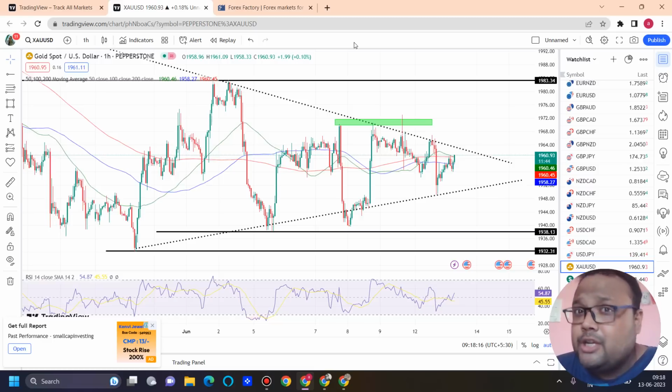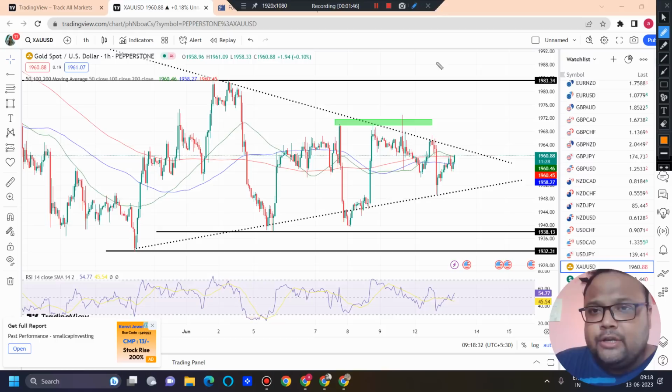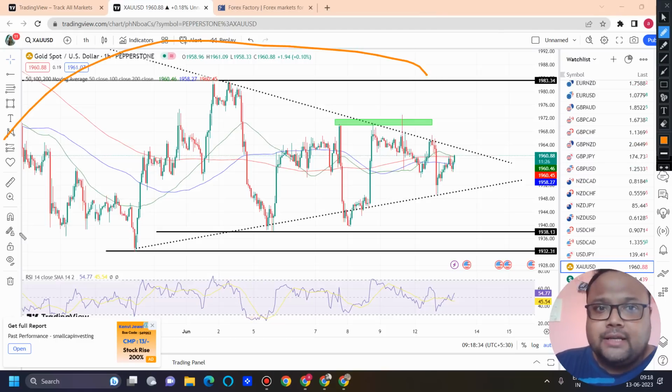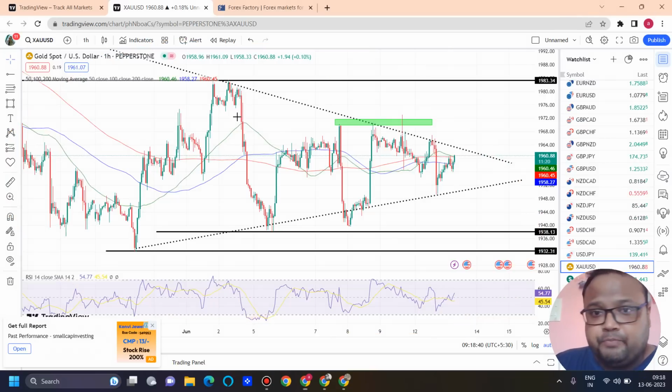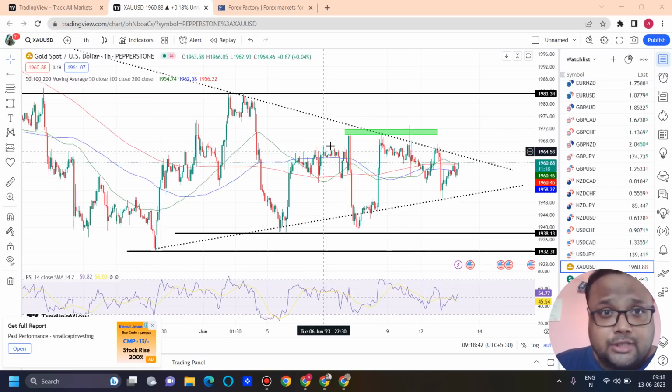A descending triangle is a bearish pattern where we expect the market to go down. But in a symmetrical triangle pattern, we can simply expect a breakout. We have no clarity regarding the direction because it's a bilateral pattern. Obviously we know there will be volatility, and the chart is telling the same story, that it is getting prepared for a big breakout. So this is all about the chart of gold.